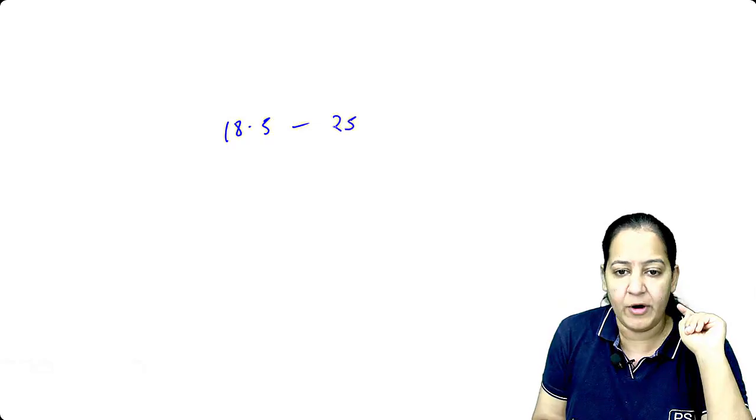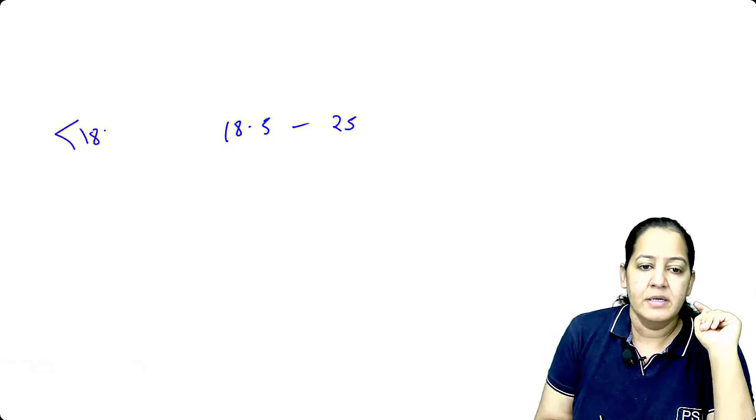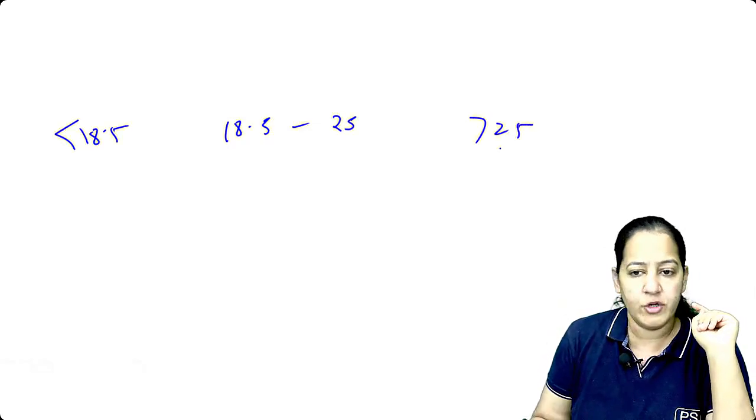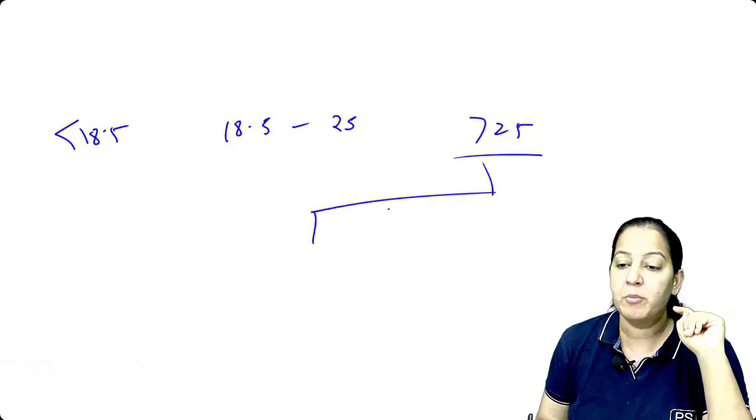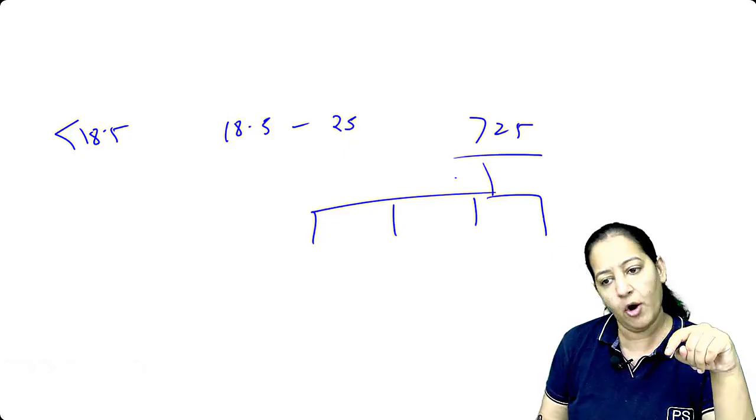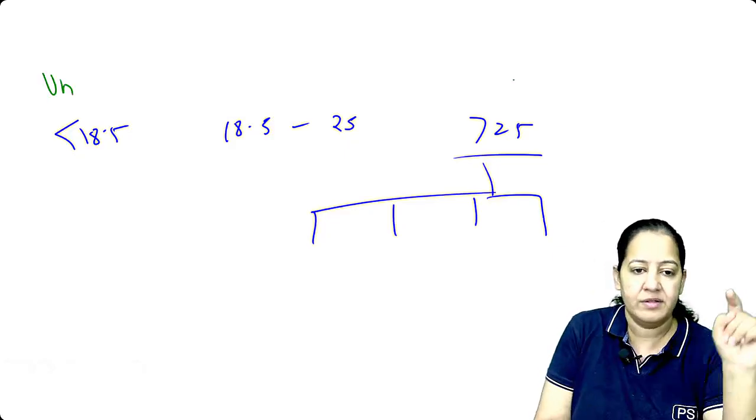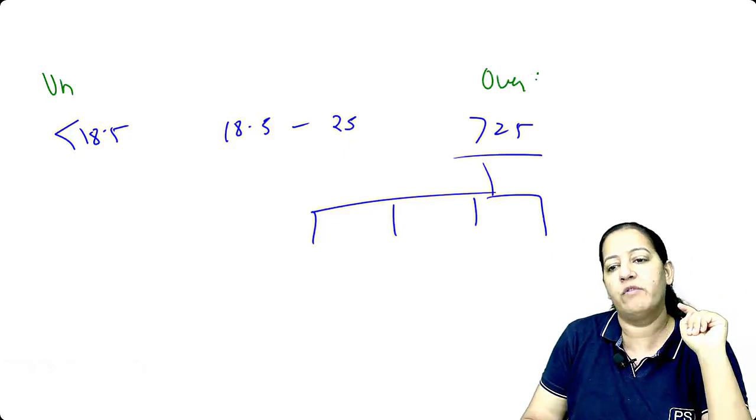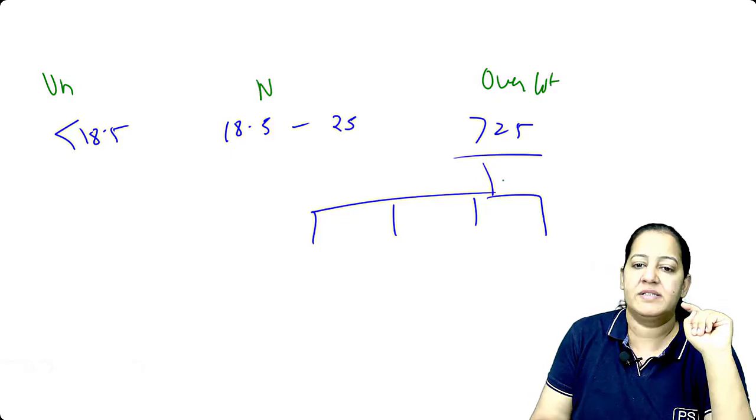18.5 to 25, right? So less than 18.5 is underweight, I taught you. More than 25 is overweight, right? More than 25. What is the further classification? They all are overweight, I know. This is underweight. This is overweight. This is normal. Tell me the further classification.